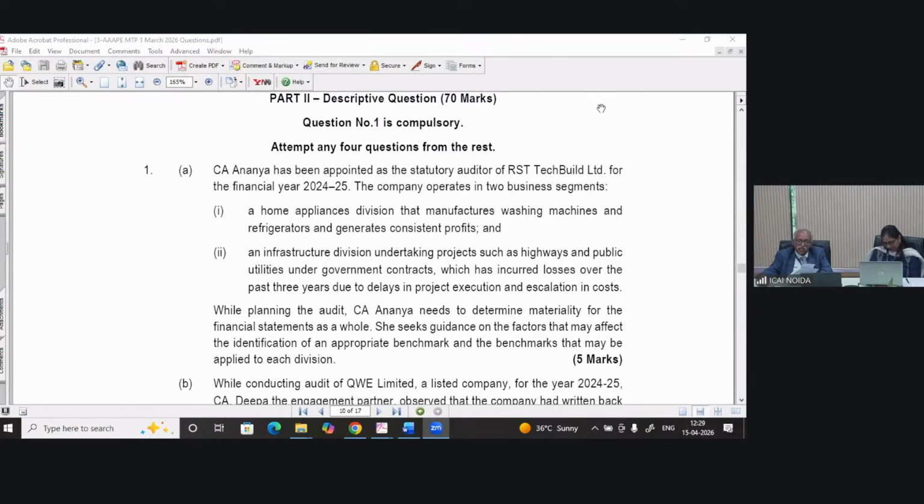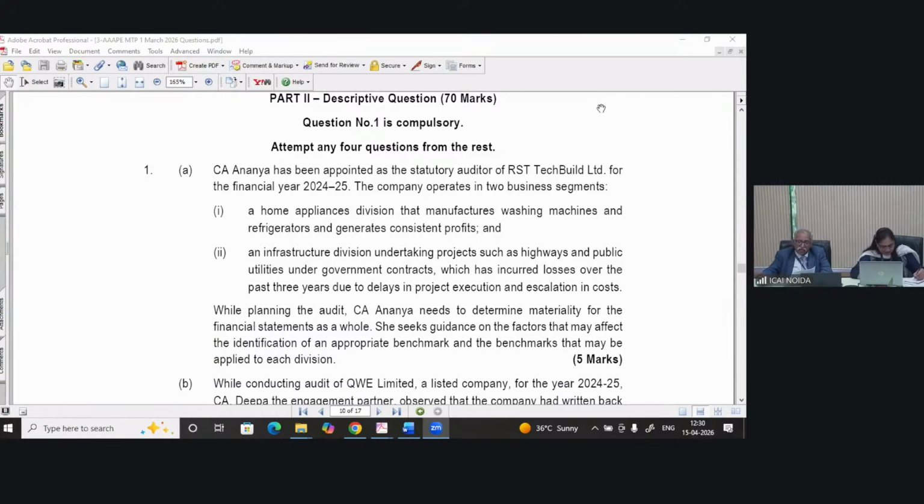Determining the nature, timing and extent of audit procedures. Evaluating the audit evidence, whether it is sufficient and appropriate. Forming the audit opinion. These are the instances I have told you for your conceptual building, where the auditor applies his judgment. So this is one instance, students.